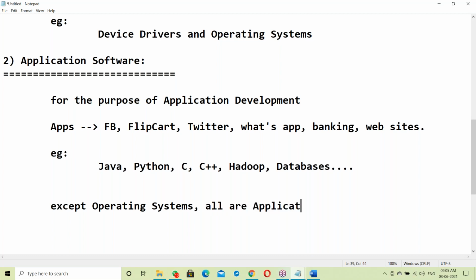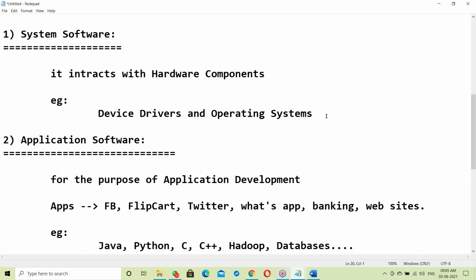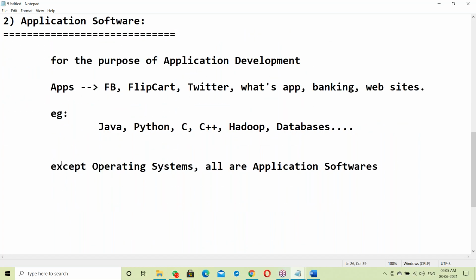All are application softwares, except operating systems. Operating systems and device drivers are system softwares. Just remember this point.